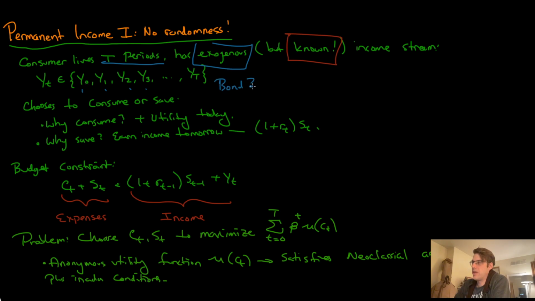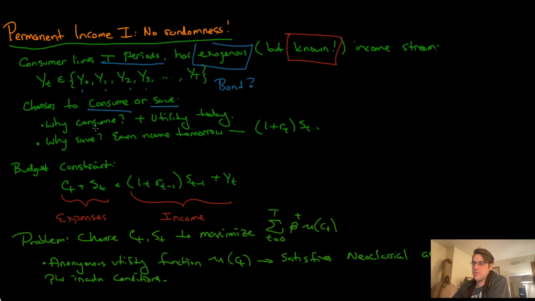The household begins its life with some kind of endowment, and then the endowment is like a financial instrument that's paying a fixed income every period, and we know what that fixed income is when we begin our lives. And the choice is, over the course of our life, how to spend this money. We have two choices. We can either consume it or save it.